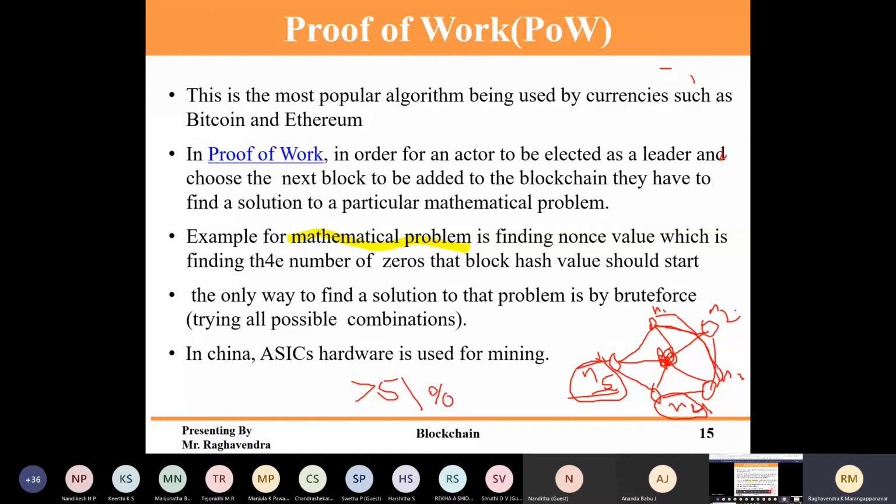Suppose he is validating and always creating the candidate block, and these people are always accepting. So he will get money and he can share it with the other 3. N4 will be left out because these 3 are in a single group. This is actually called a 51% attack.